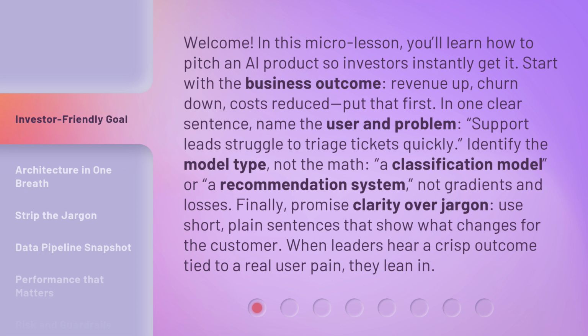Start with the business outcome. Revenue up, churn down, costs reduced. Put that first. In one clear sentence, name the user and problem. Support leads struggle to triage tickets quickly.